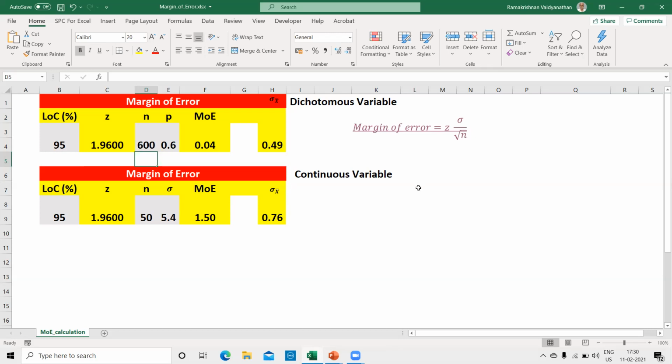And for a continuous variable, I will do it here itself. The sample size is 50. The level of confidence we fix as 95%. And the population standard deviation is found to be 5.4.